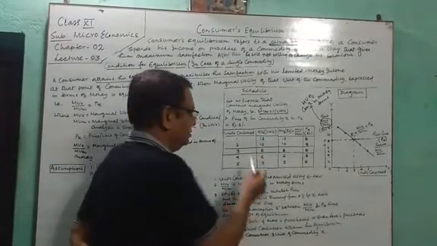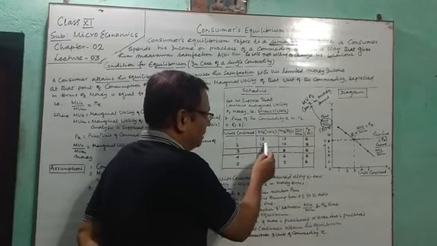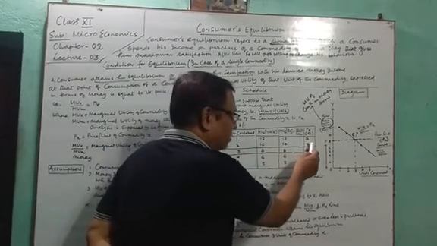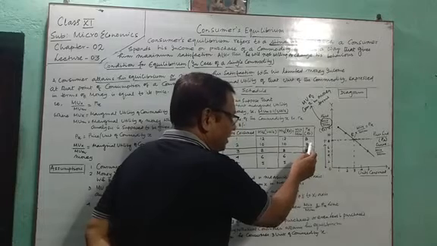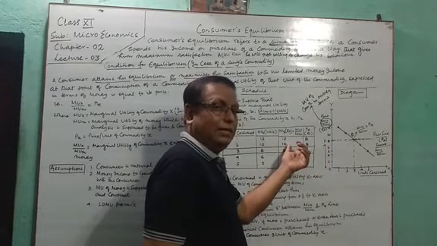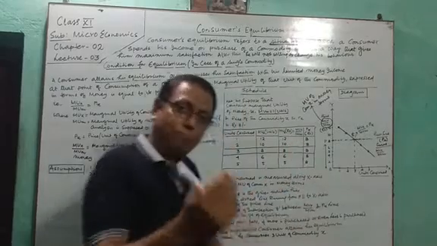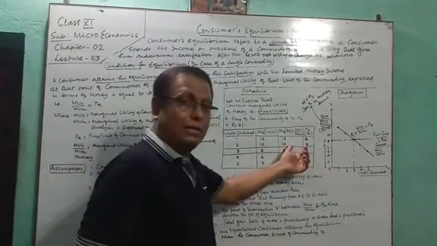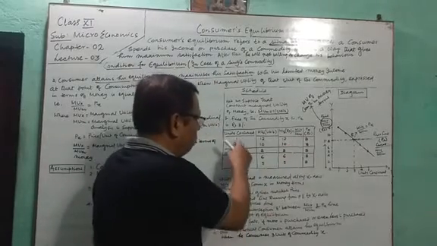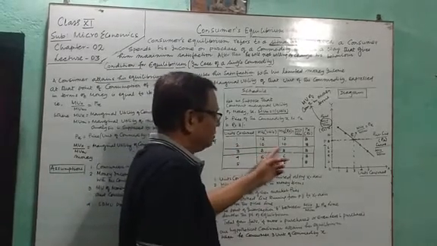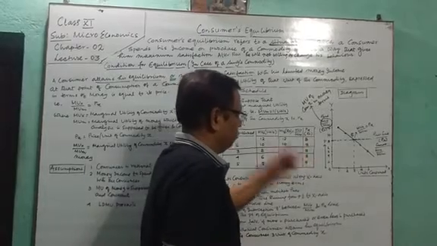LDMU prevails. So the marginal utility of the second unit is 10. In rupee terms it is 10 rupees. Our spending for the second unit is 8. So by spending 8 rupees, our consumer is gaining 10 rupees. Again, spending less, gaining more. I am spending 8 rupees, I am gaining 10 rupees. We go for the third one. Third unit, 8 utils, 8 rupees.